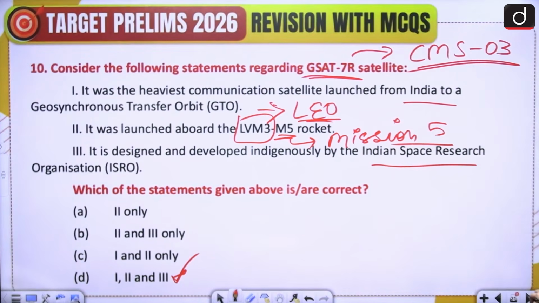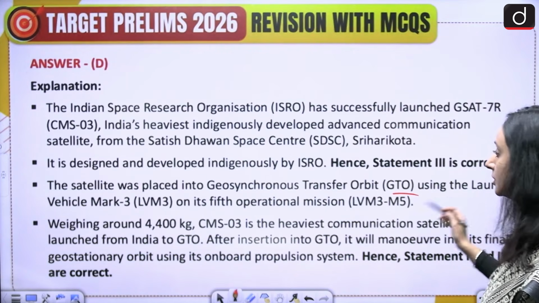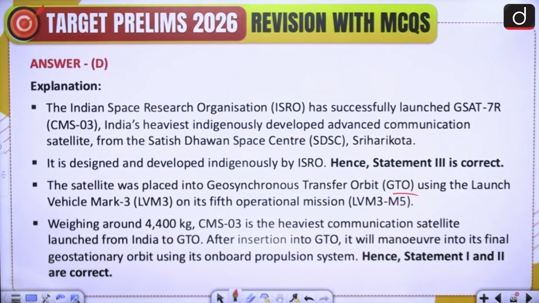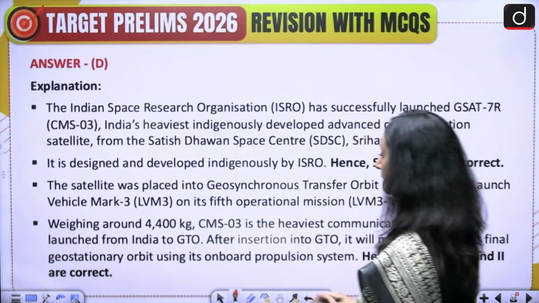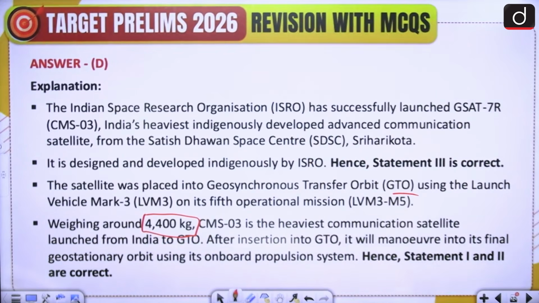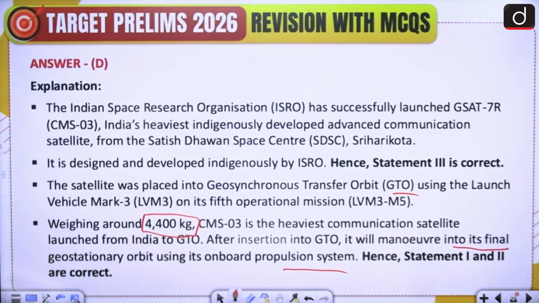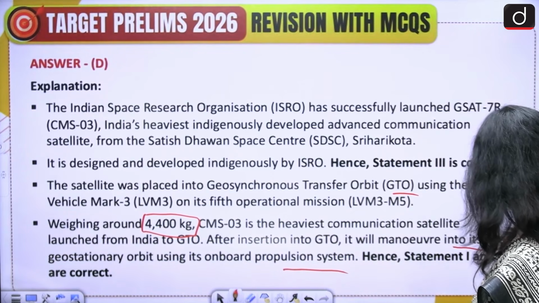If we look at the explanation, ISRO has successfully launched CMS-03, India's heaviest indigenously developed advanced communication satellite, from Sriharikota. It was developed by ISRO. The satellite was placed into geosynchronous transfer orbit using the Launch Vehicle Mark III, and it weighed around 4,400 kgs. That's why it was the heaviest satellite, launched from India to GTO. After insertion to GTO, it will maneuver to its final geostationary orbit using the onboard propulsion system. So statements 1, 2 and 3 are all correct. That was all for today's discussion.